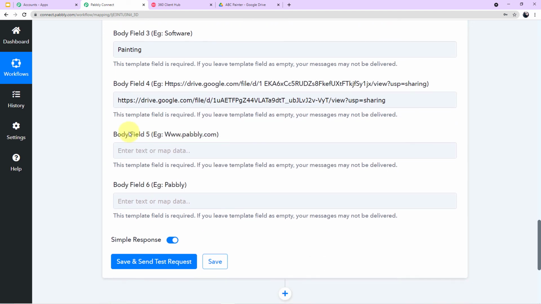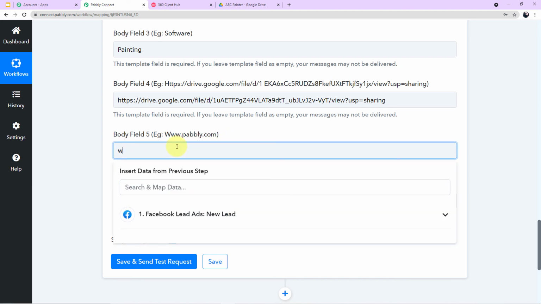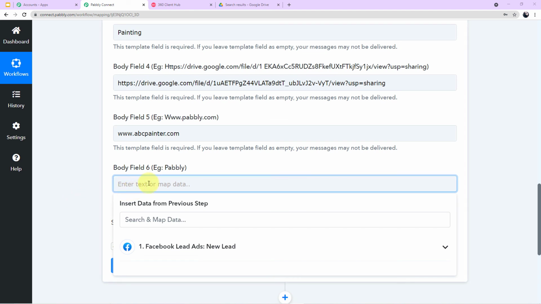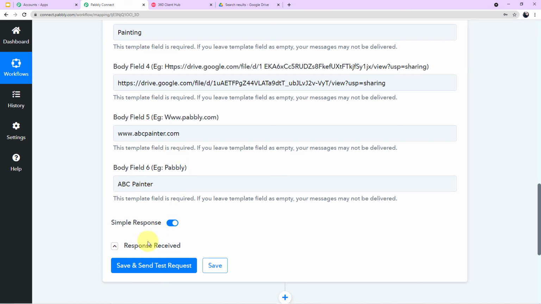Okay, simple. Now in the body field 5 in the example it is given www.pabbly.com. So guys, here we have to enter the website. So let's say our website name is www.abcpainter.com. And in body field 6, again we will write the name of our store, which is ABC Painters. Okay. And now we have successfully filled up all of the details.